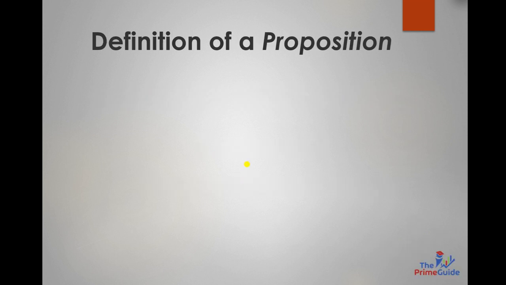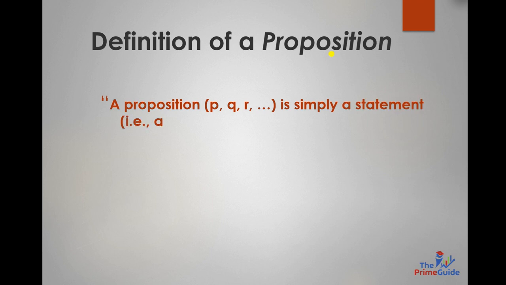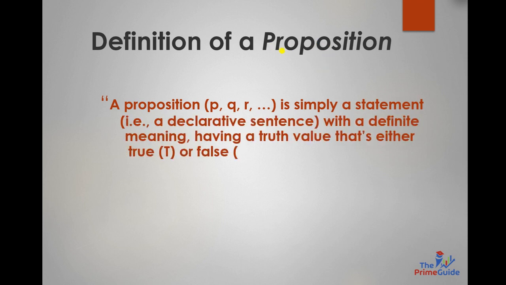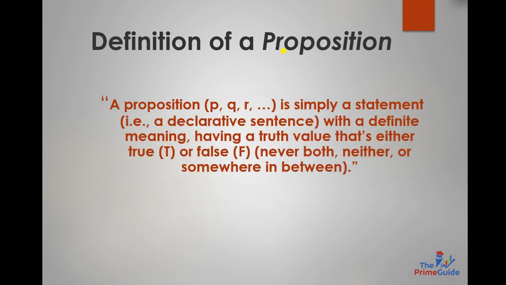So let us study about proposition. What is a proposition basically? The term proposition is basically a statement that can be either true or false. Let us study its definition. A proposition P, Q, R is simply a statement or a declarative sentence with a definite meaning, having a truth value that can be either true or false. But it can never be something in between or something other than this.